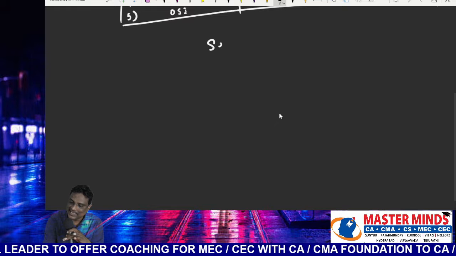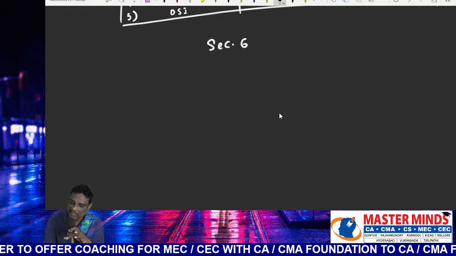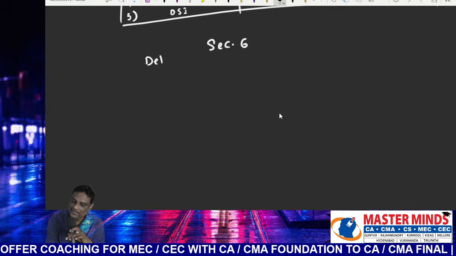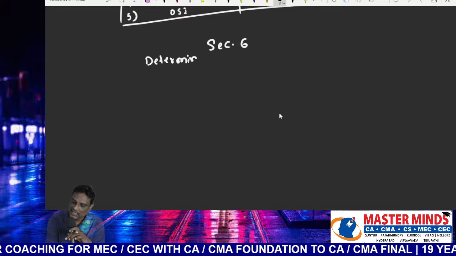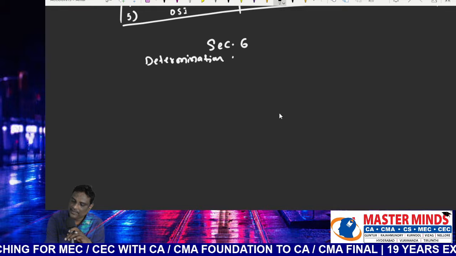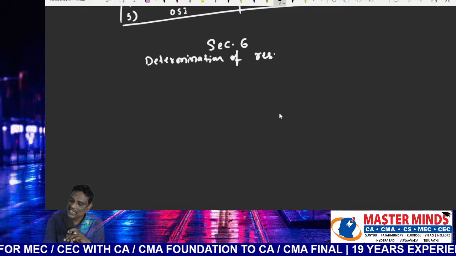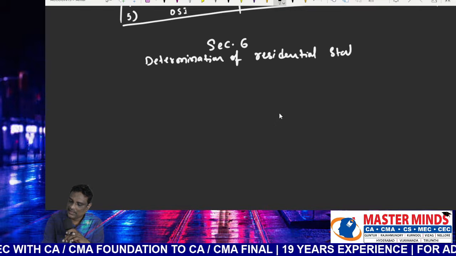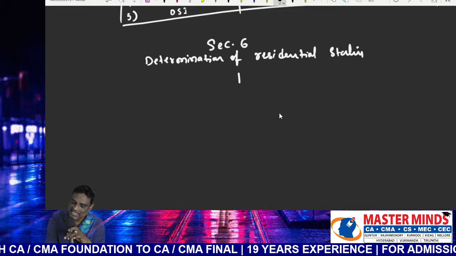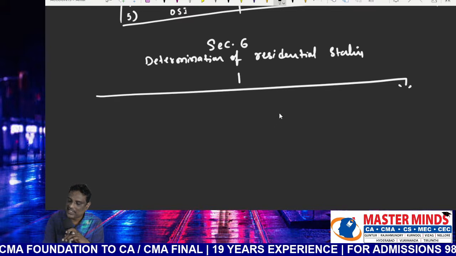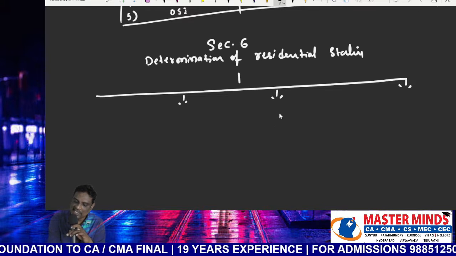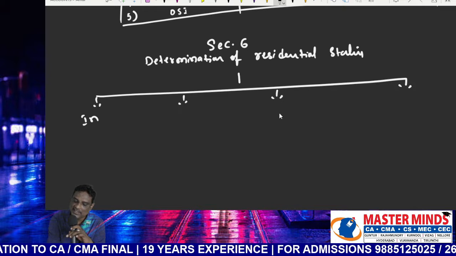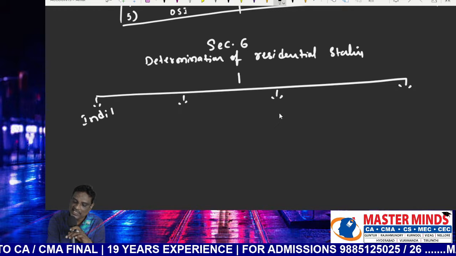Section 6 deals with determination of residential status. This section is discussed in 4 parts. Part 1, residential status of individuals.